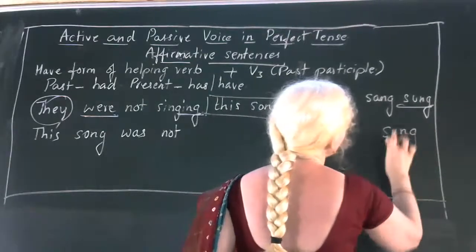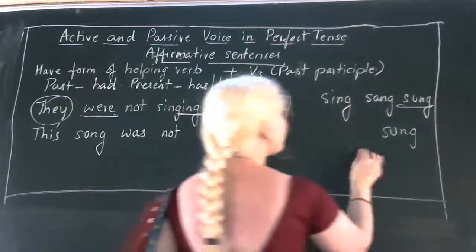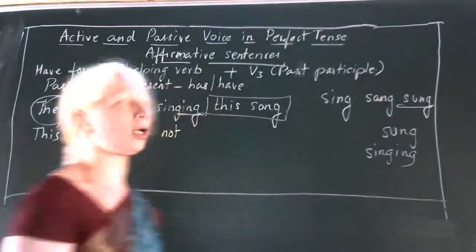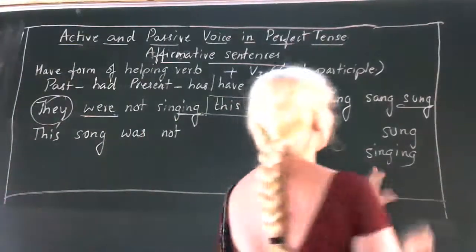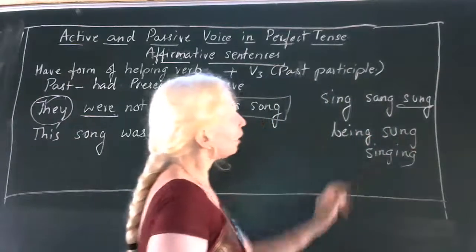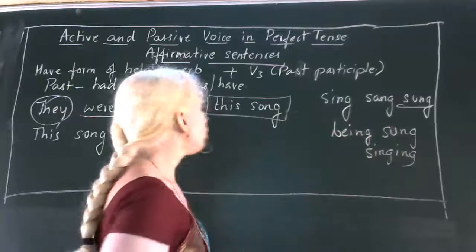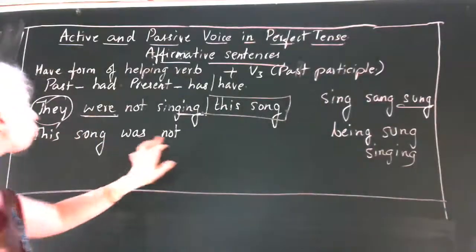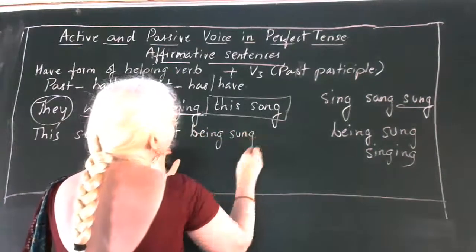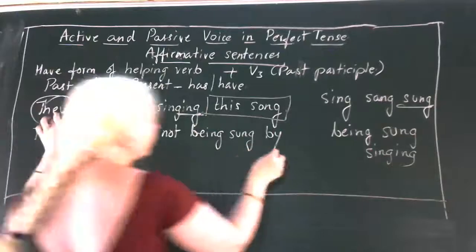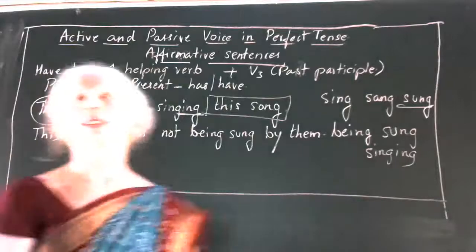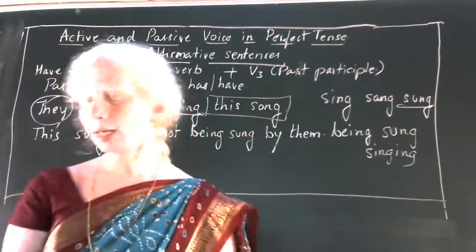But what meaning do we have to give? We have to give singing itself. We cannot change the meaning in passive voice, right? So to write singing, how can we write? Being sung. Being sung, it means what, children? Singing. So now what happens? This song was not being sung by, okay, they becomes them. So this is how we have to change. Understood? Shall we take another example?